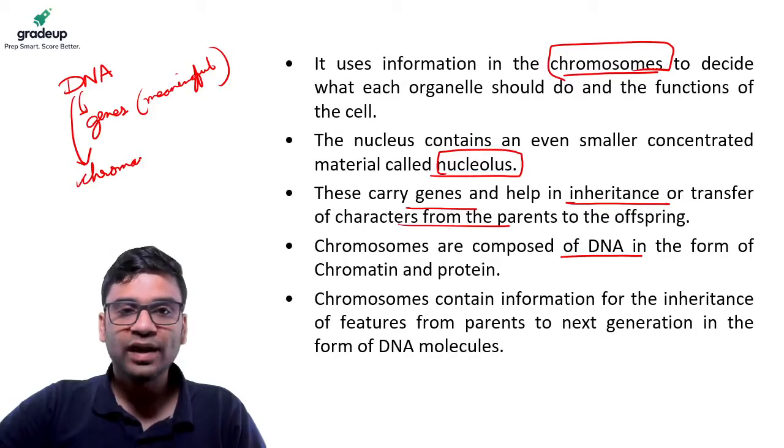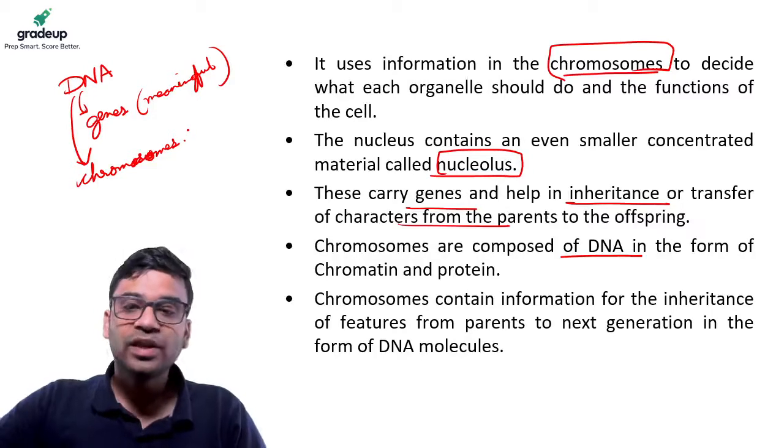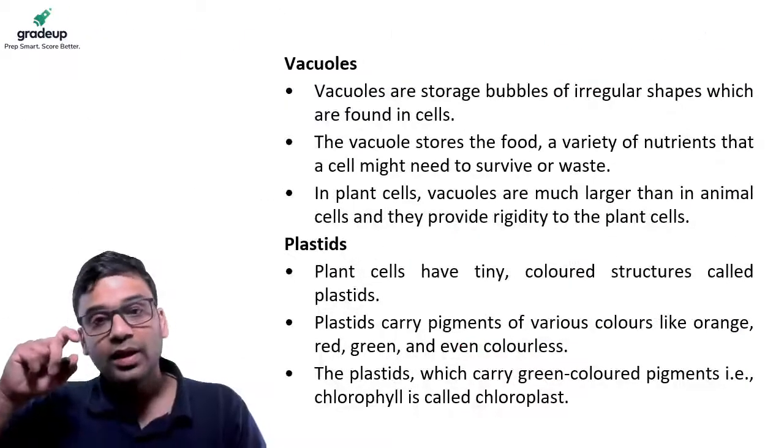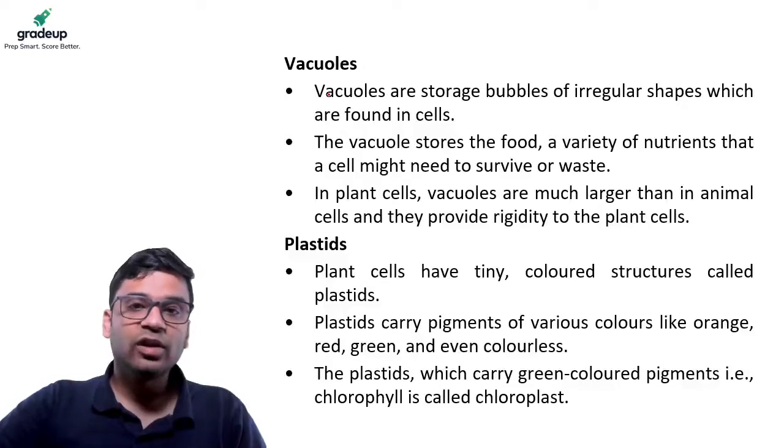It's bound in chromatin, but on the whole, it is chromosomes. So the chromosomes carry information of inheritance from parents to the next generation in the form of these DNA molecules.